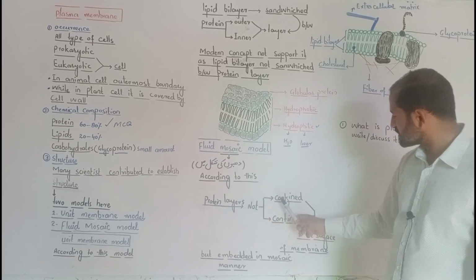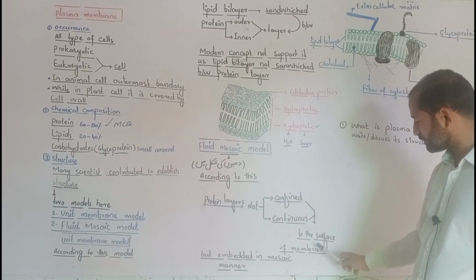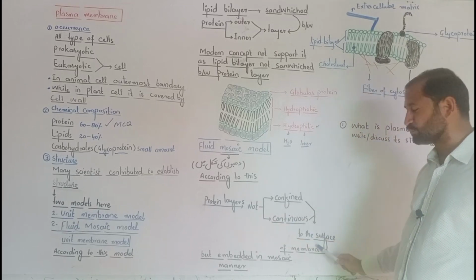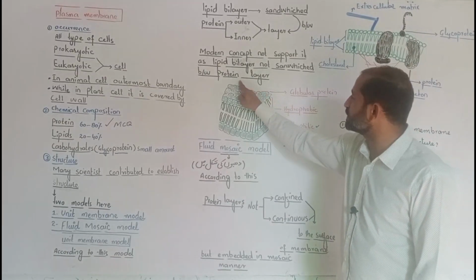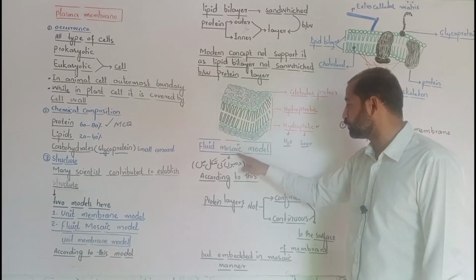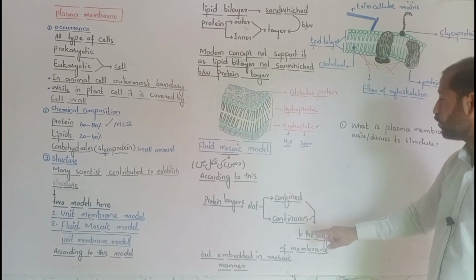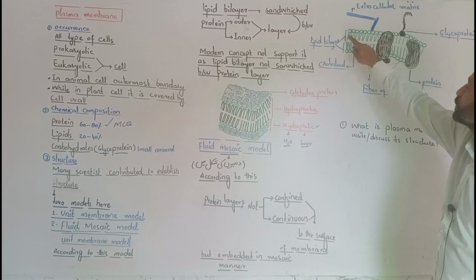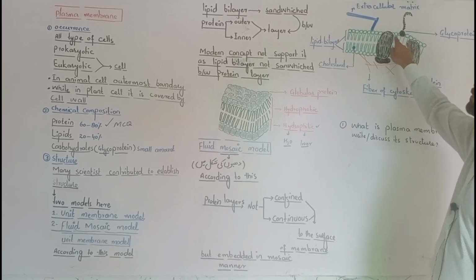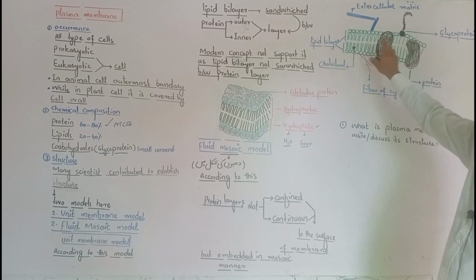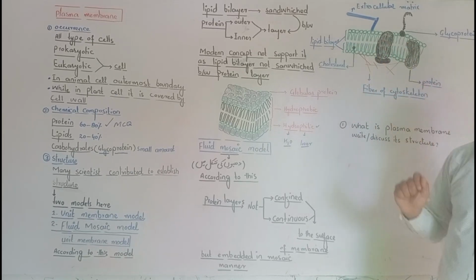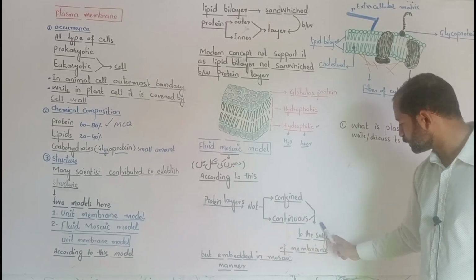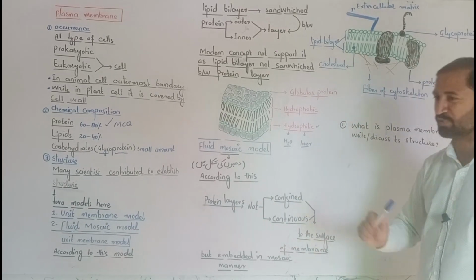The protein layer is not limited to the surface of membrane, and it is not continuous over the surface. The unit membrane model says that it is continuous, but the fluid mosaic model says no, it is present somewhere in the lipid bilayer, not in a continuous way over the lipid bilayer.